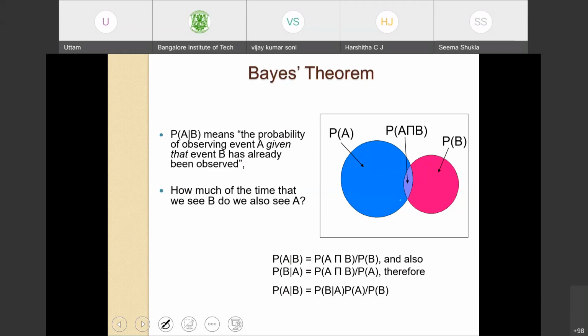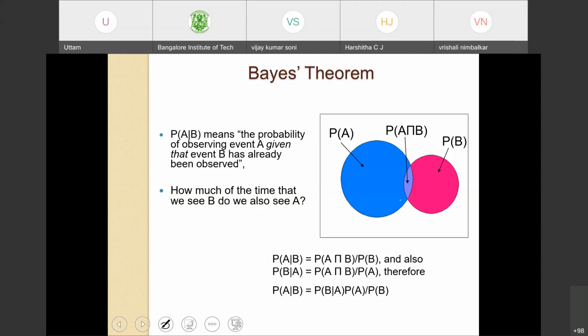Bayesian classifier has its foundation in conditional probability. As I just stated, the Venn diagram has been used to explain conditional probability. Probability of A given B means the probability of observing event A given that event B has already been observed.